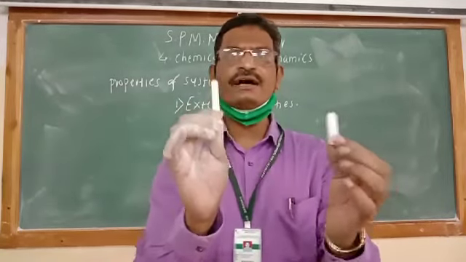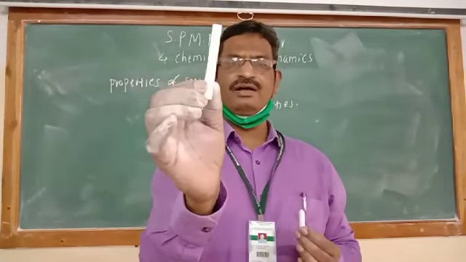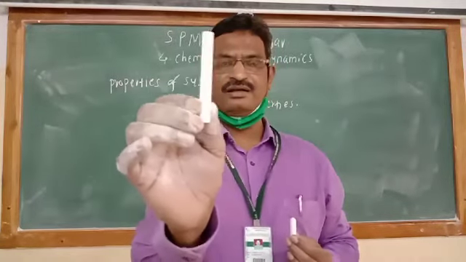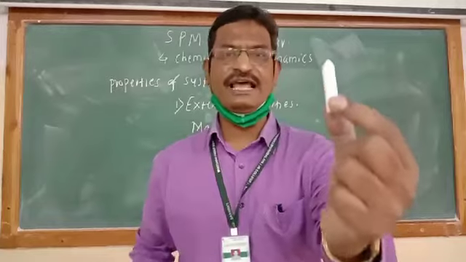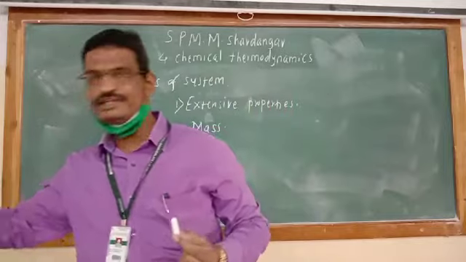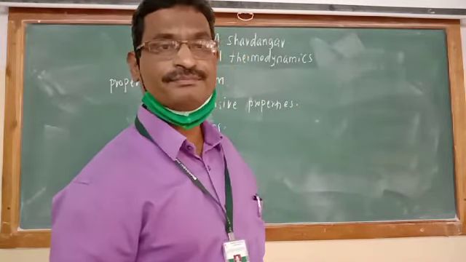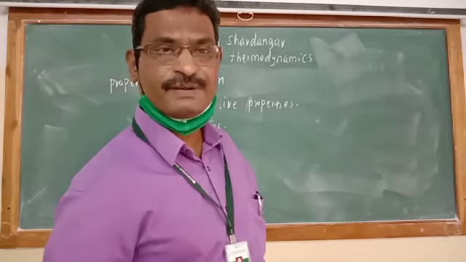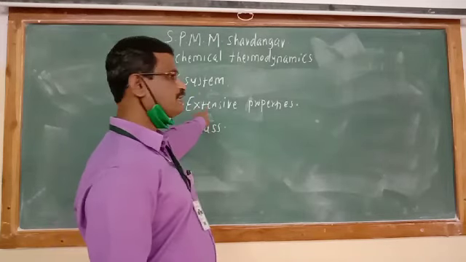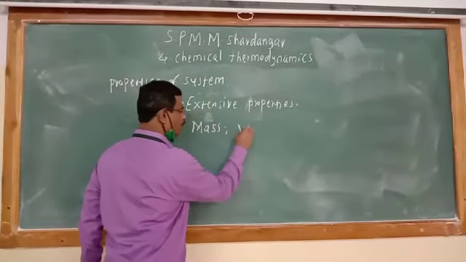We will easily come to know because we know that here the amount of matter is greater and amount of matter is less. So mass depends on which factor? Mass depends on the amount of matter present in the system, quantity of substance present in the system. Therefore, mass is known as an extensive property. Now let us consider second one, volume.